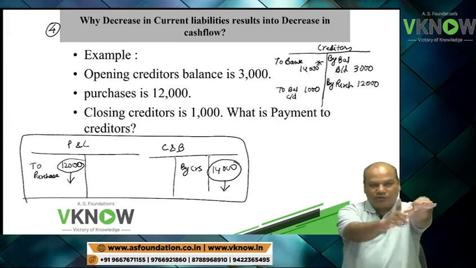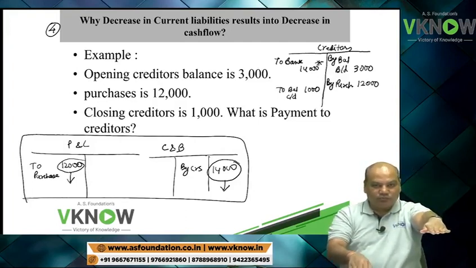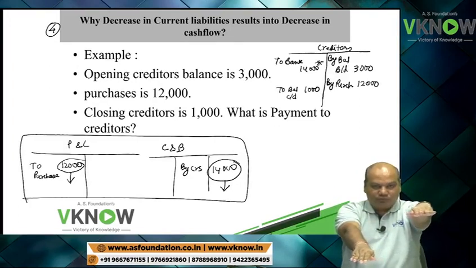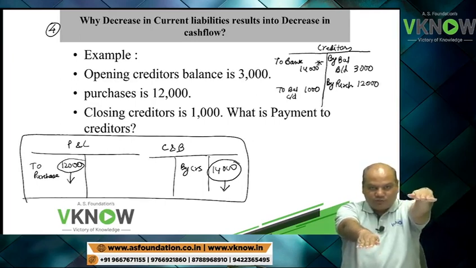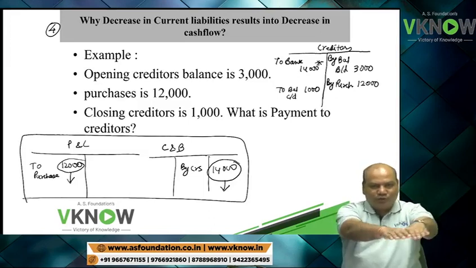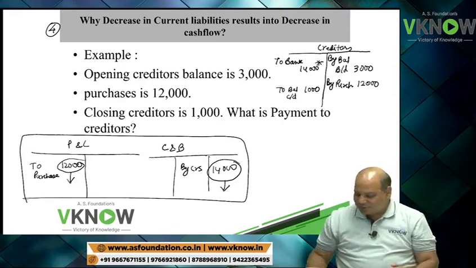So let us say this left hand is profit, it will reduce by 12,000, and this right hand is cash, it will reduce by 14,000. Can you see the difference? Profit is more, cash flow is less, and we have to move from profit to cash flow. So profit will have to be reduced so that the two become equal. So what should I do?